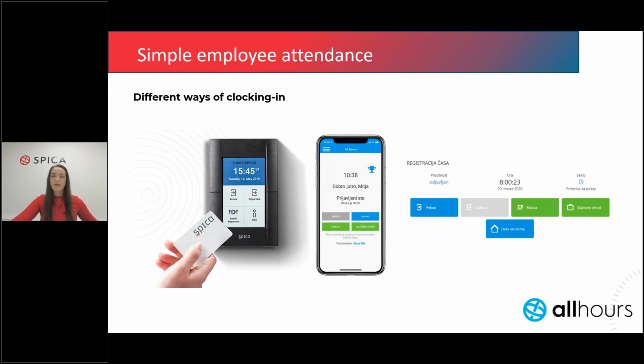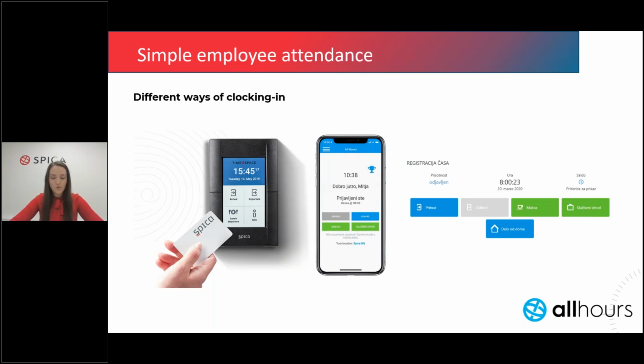So to get everyone up to speed to the basics of All Hours, let's start with a brief introduction to the system. All Hours is a cloud-based solution that enables easy and efficient management of employee attendance. With this system, you can quickly track check-ins and check-outs, different types of absences, and generate automated reports for payroll. This means all of the data is safely stored in one place, it is easily accessible to users, and always up to date. Automatic calculations in the reports leave no room for errors, which ensures correct payroll calculations and, of course, saves us a lot of time.